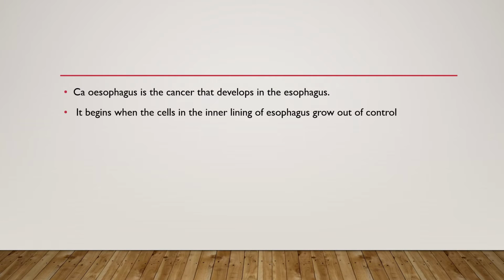So now we will learn about the types of CA esophagus, its main causes, its symptoms, the risk factors, how it is diagnosed, and finally the treatment of CA esophagus. So the CA esophagus is the cancer that develops in the esophagus. It begins when the cells in the inner lining of the esophagus grow out of control, or there is a formation of a mass or tumor in the inner lining of the esophagus.